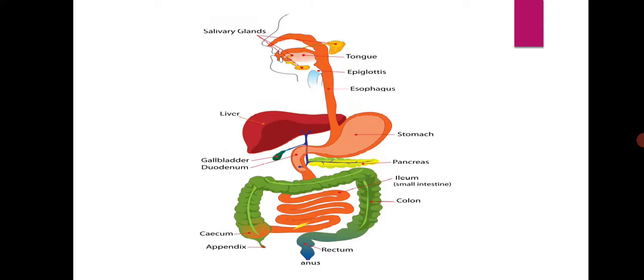Then this small intestine is attached to the large intestine. The undigested food that remains in the small intestine passes into the large intestine. Some amount of water is also absorbed by the walls of the large intestine, and the remaining waste comes out through the rectum from the anus. So this is the digestive system of our body: mouth, esophagus, stomach, small intestine, large intestine, rectum and anus.